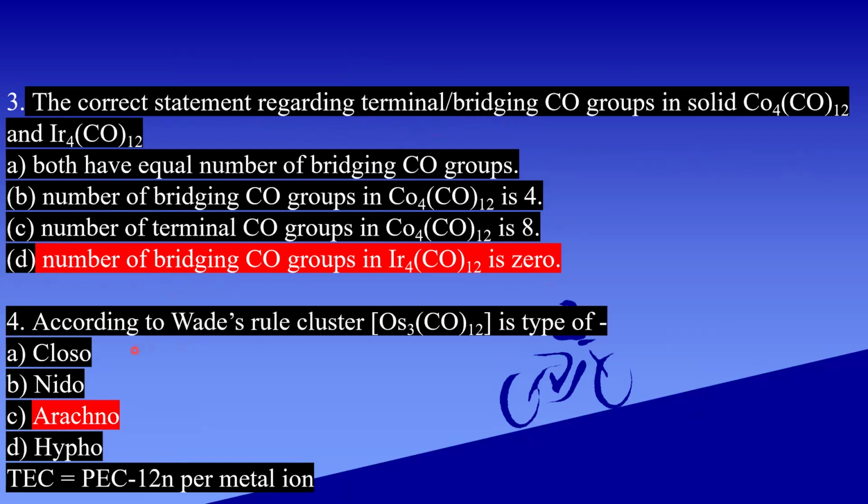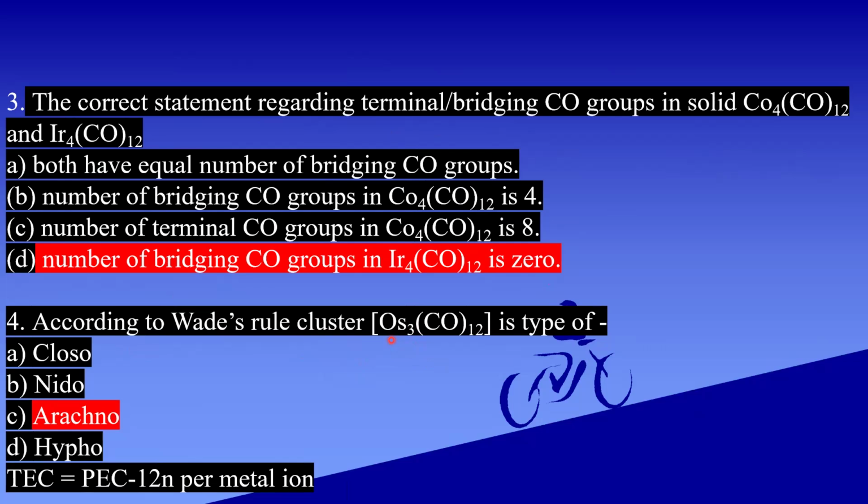The fourth question is, according to Wade's rule, the cluster Os3(CO)12 is of what type. Here also we have to calculate similarly, for heavier clusters. Os has 3 atoms, so 3 into 8 electrons in the outermost shell, so 24. Each carbonyl donates 2 electrons, so 12 into 2, 24 too. So here totally 48 electrons are present.